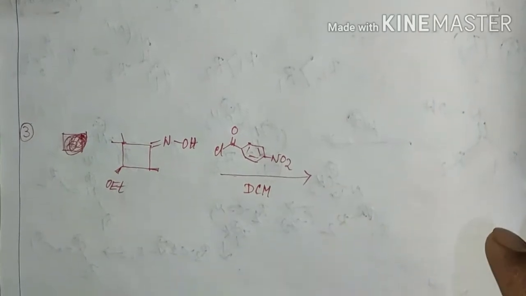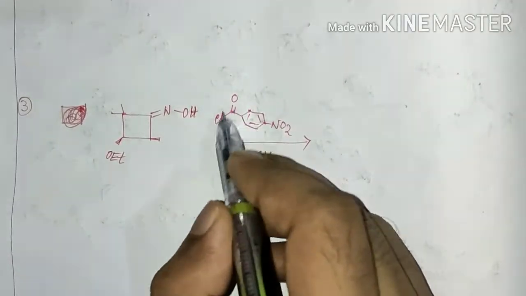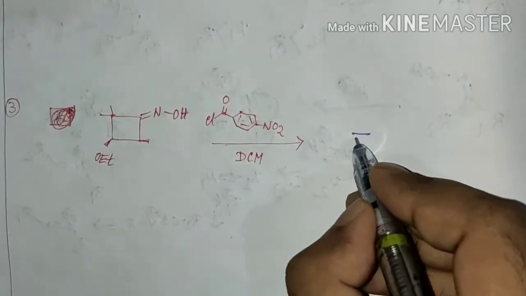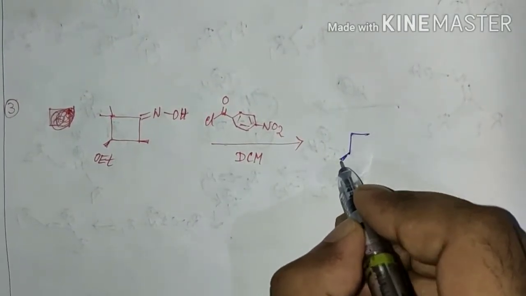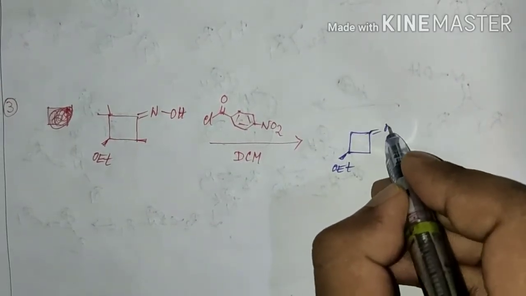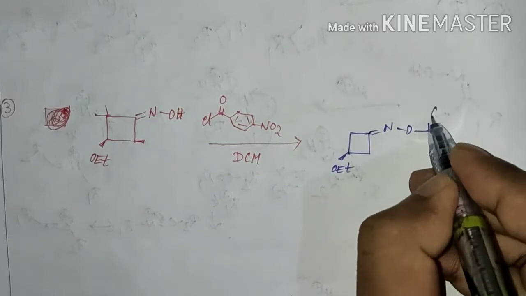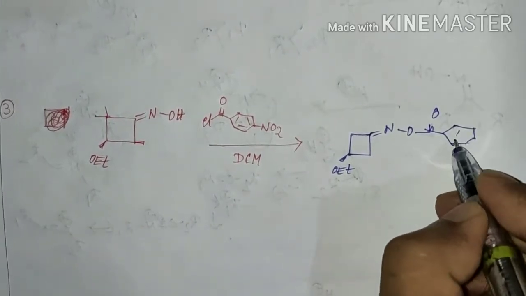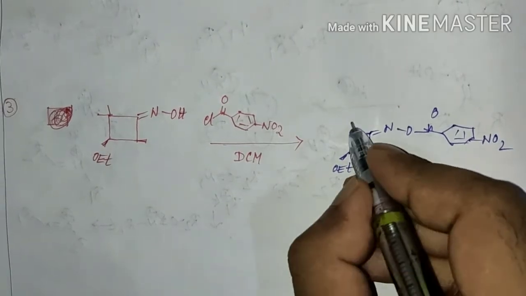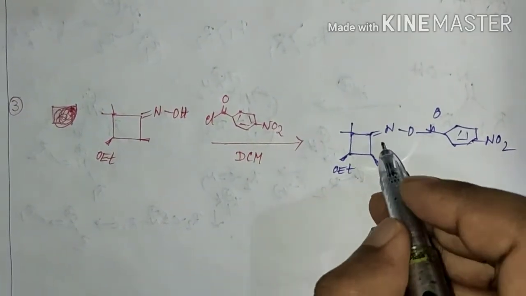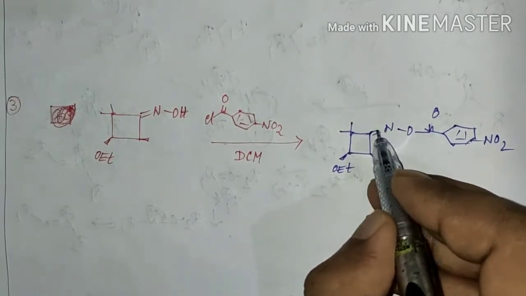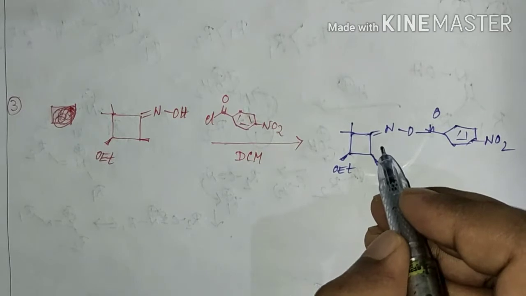And in this example we can see that this acyl chloride is used to activate the hydroxyl group, and in the first step it will form such a species, and next we can think that it will undergo Beckmann rearrangement to form the corresponding 5-member lactam species.